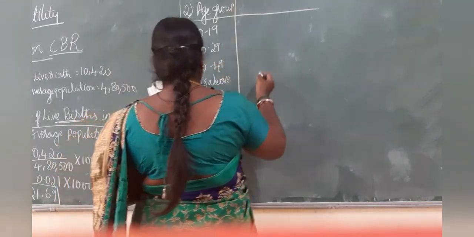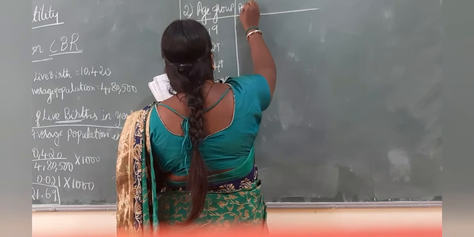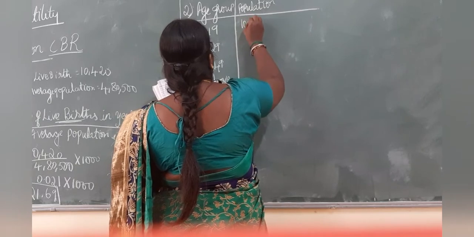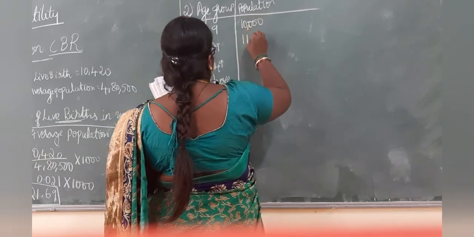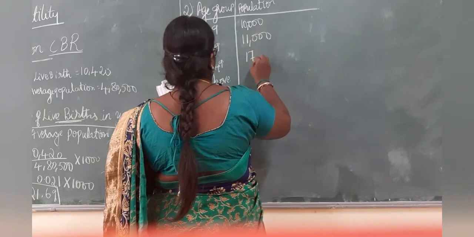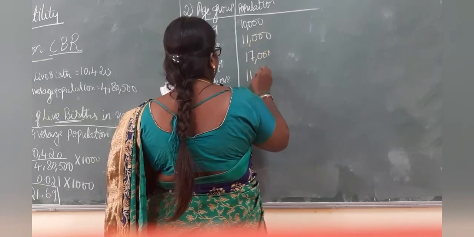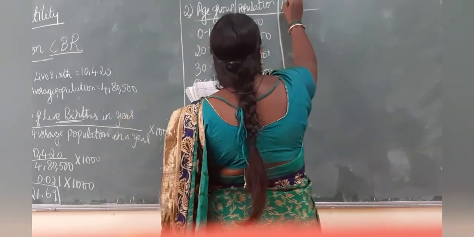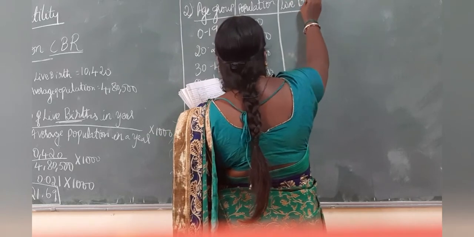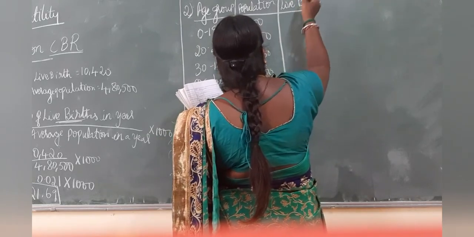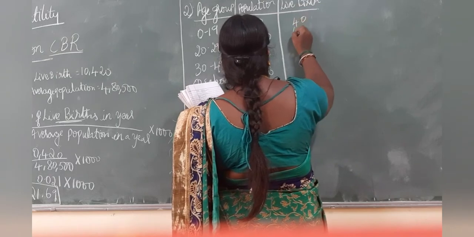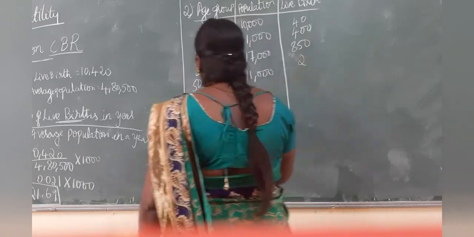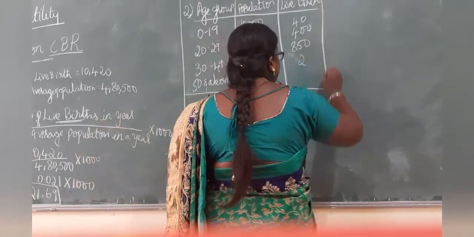Next is your population: 10,000, 11,000, 17,000, again 11,000. Then your live births: 40, 400, 852. So this is the table which is there in the question.